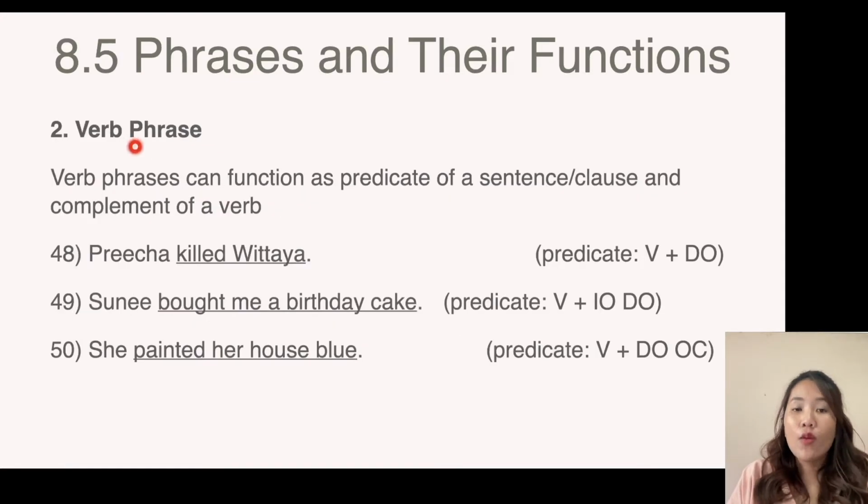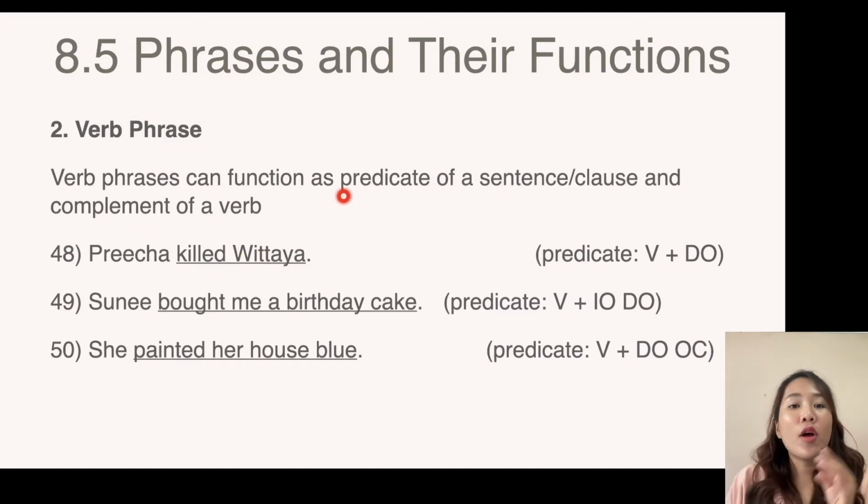And next, verb phrase. Normally the verb phrase can function as predicate, but sometimes it can function as a complement of verb as well. As you can see here, Prisha killed with Tia. So killed with Tia is a verb phrase that functions as predicate.